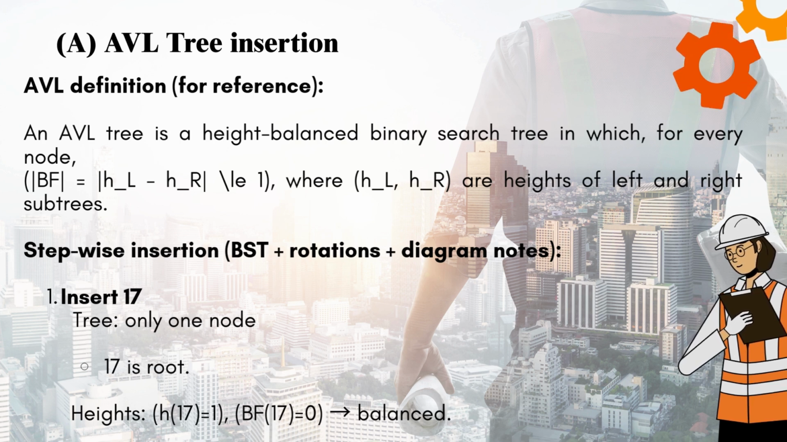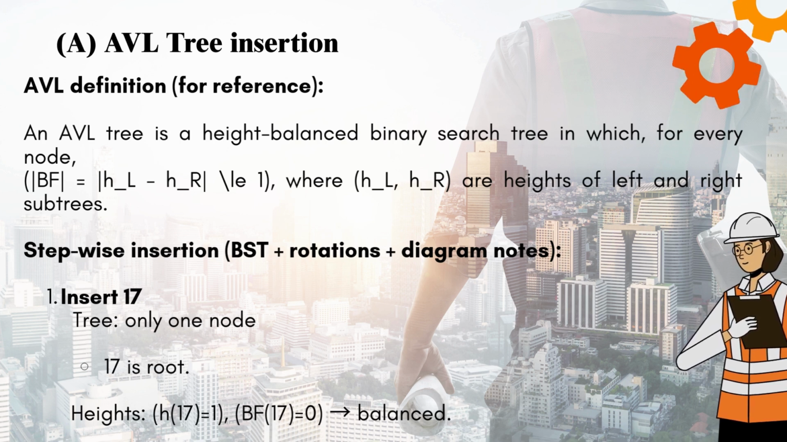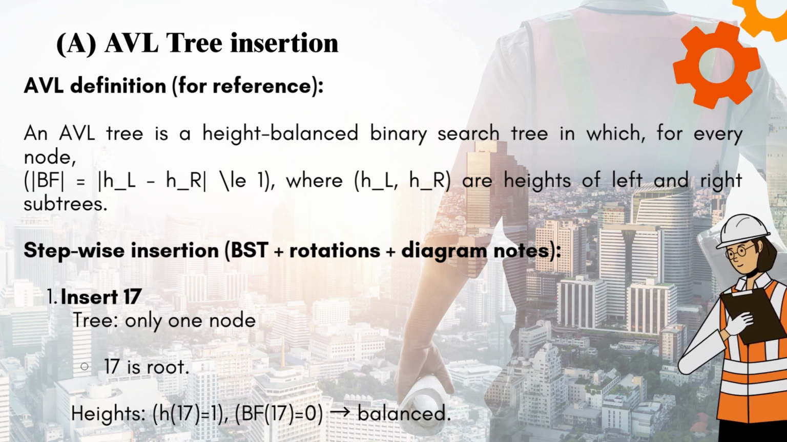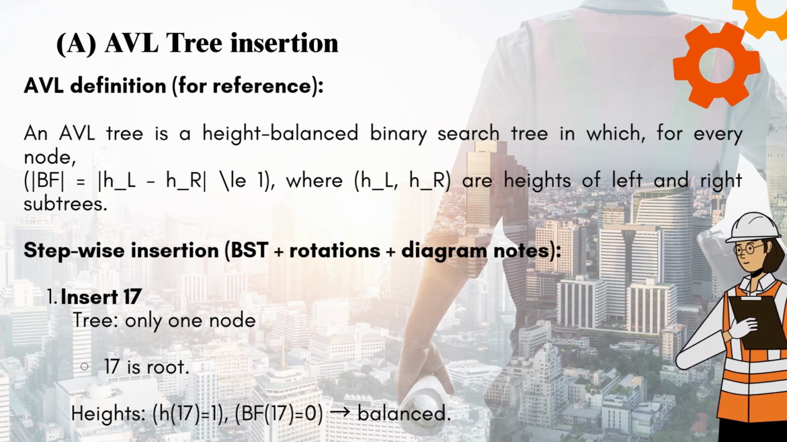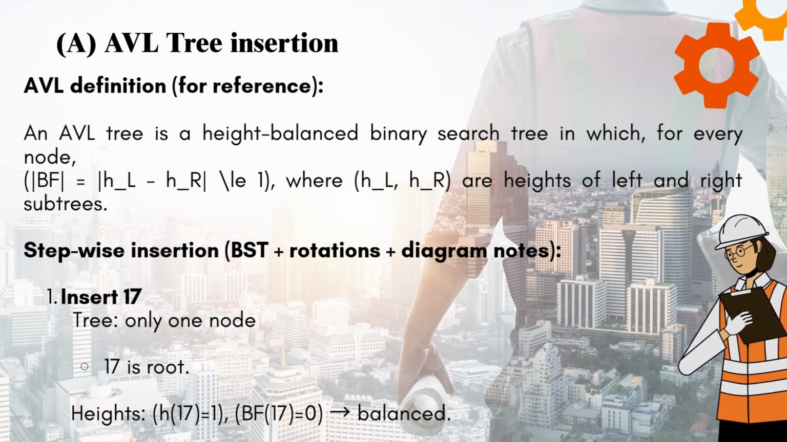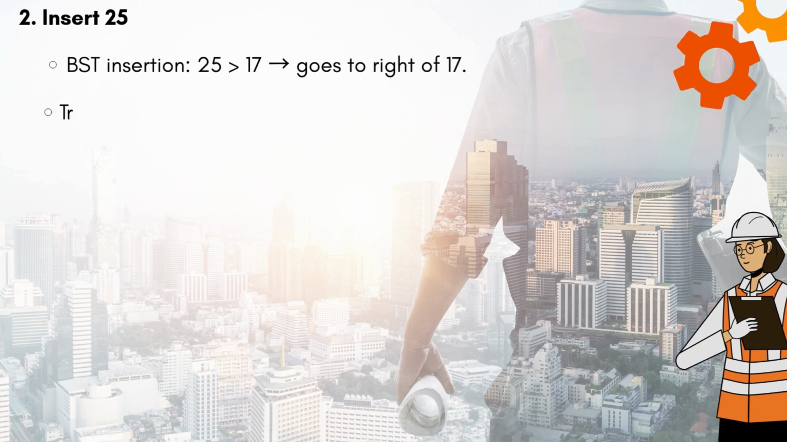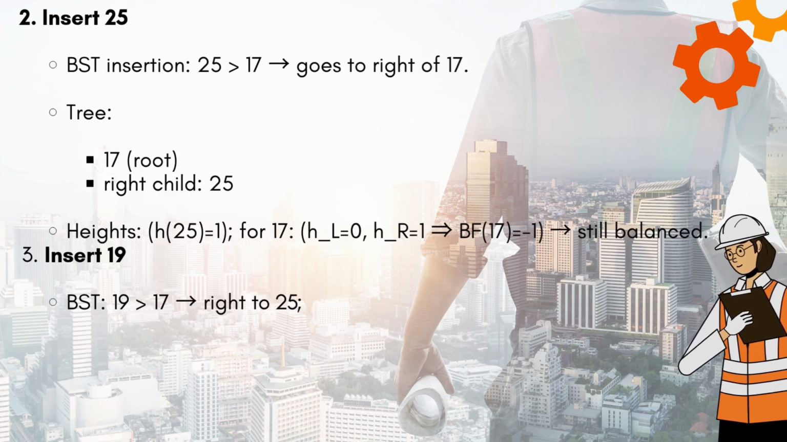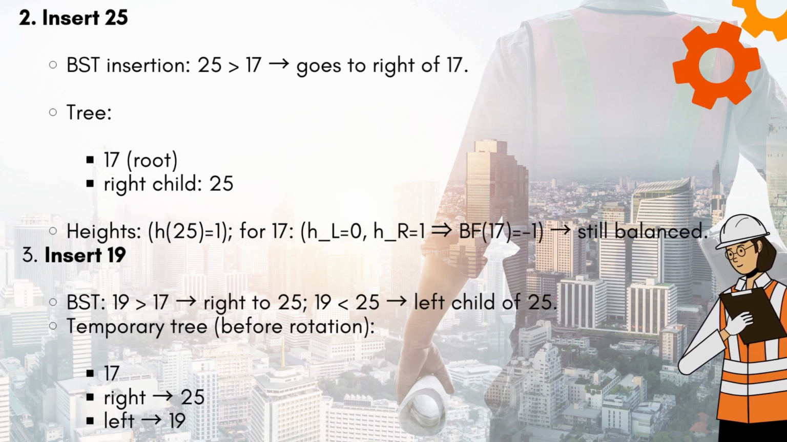1. Insert 17. Tree: only one node. 17 is root. Heights: H of 17 equals 1. BF of 17 equals 0. Balanced. 2. Insert 25. BST insertion.